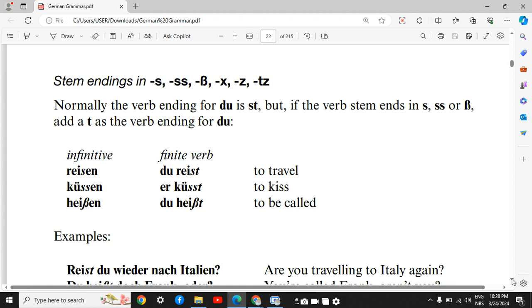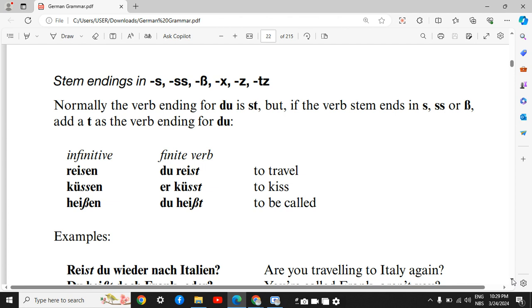Those verbs whose stem ends in S, double S, SZ, X, C, T, Z. So in this case, what happens? For du, we don't add the normal ending, which is ST, but we add only T. Reisen, du reist.